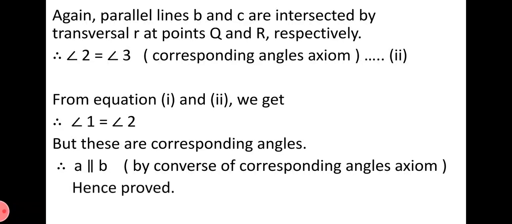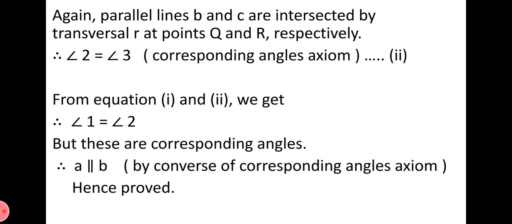Hence proved. So to prove this theorem, we have used the axiom of corresponding angles and the converse of corresponding angles axiom. Two lines are given parallel to the same line, and we have to prove that the given two lines are also parallel.